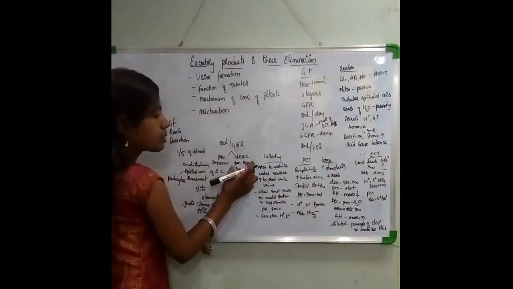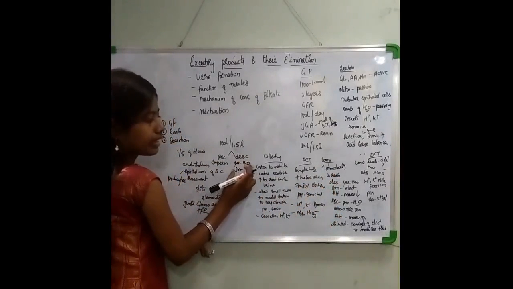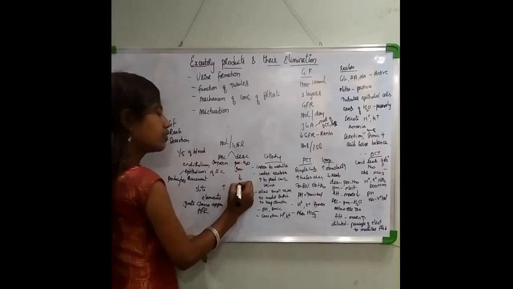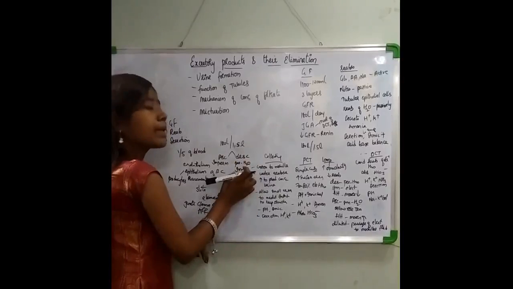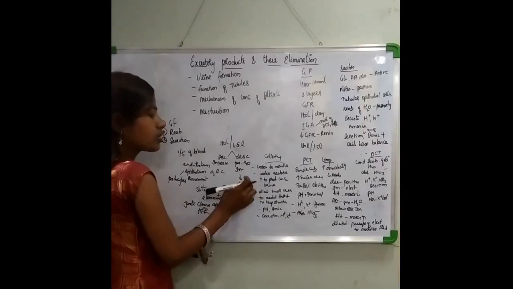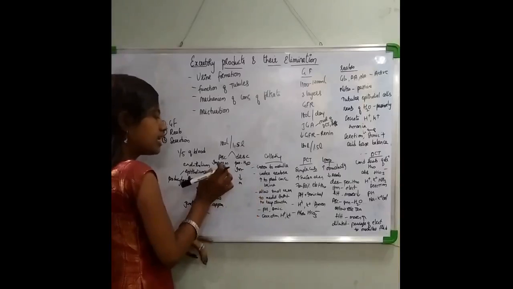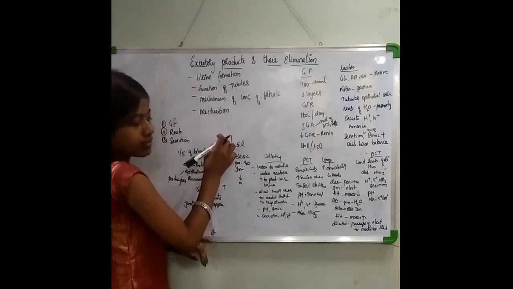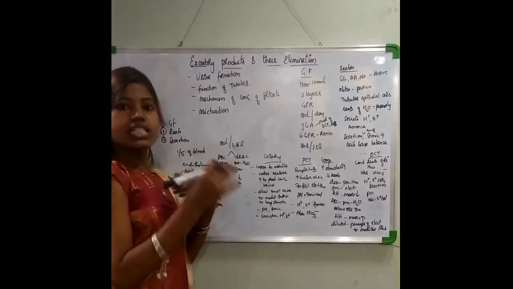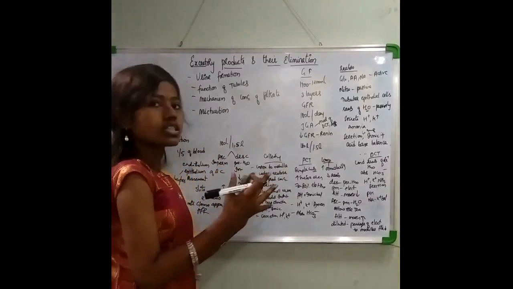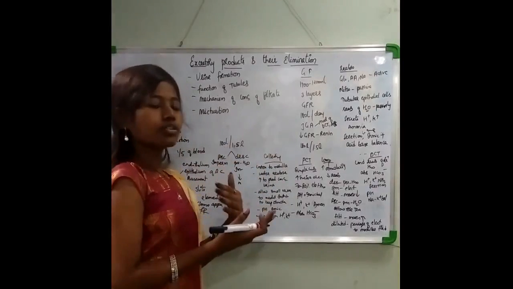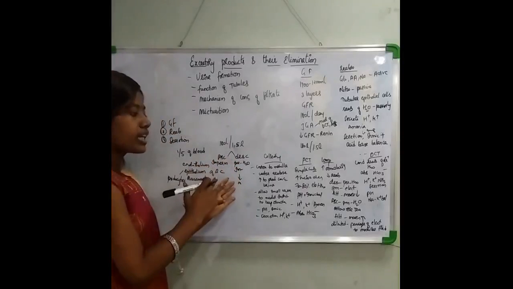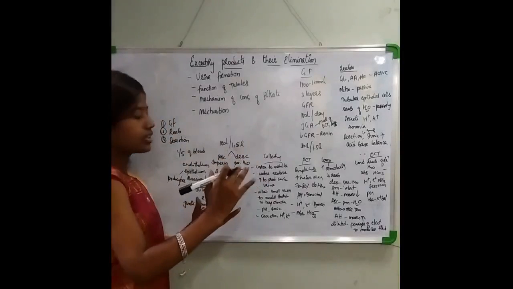Now here, it is permeable to H2O, right? The descending loop of Henle is permeable to only H2O and impermeable to electrolytes. So the filtrate will move downwards. As it is impermeable to electrolytes, the filtrate which is there will move downwards. And in the ascending limb, which is impermeable to water, the filtrate moves upwards. So due to this, the concentration gradient is maintained. Once the concentration gradient is maintained, due to the up and down of this, the fluid gets diluted, because the electrolytes move to the medullary fluid, right?